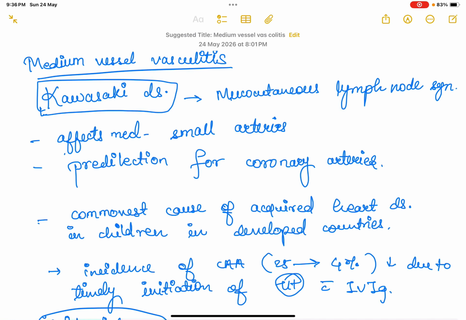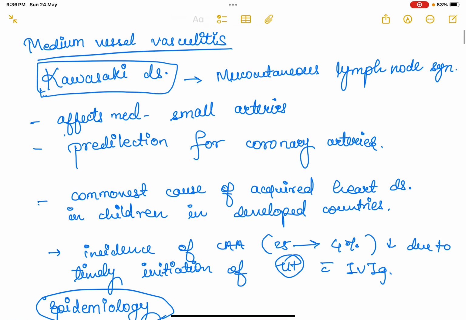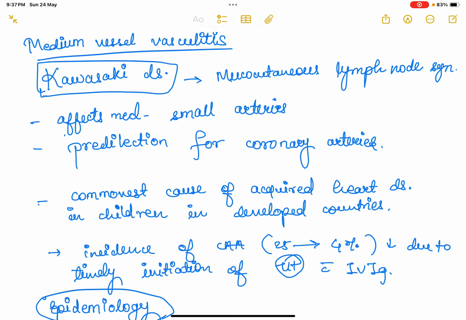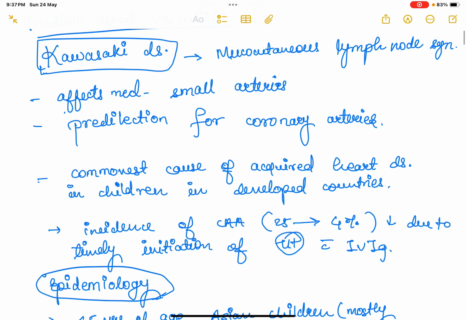Hello guys, so let's discuss medium vessel vasculitis. As you know, there are two important diseases in medium vessel vasculitis, namely Kawasaki disease and polyarteritis nodosa. Moving on with Kawasaki disease, it is also known as mucocutaneous lymph node syndrome.